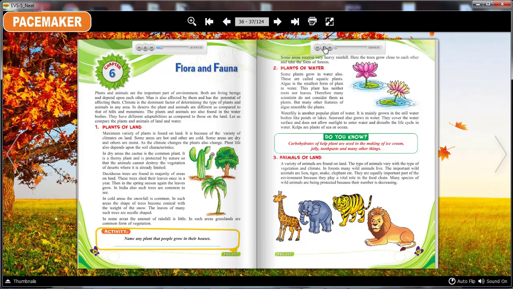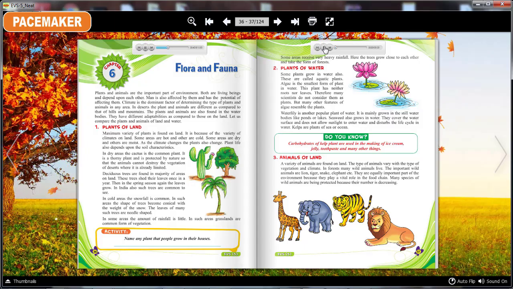Climate is the dominant factor in determining the type of plants and animals in any area. In deserts, the plants and animals are different as compared to those of hills and mountains. Plants and animals are also found in water bodies. They have different adaptabilities as compared to those on land. Let us compare the plants and animals of land and water.